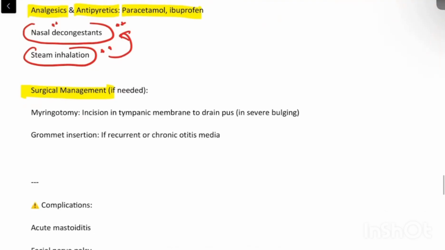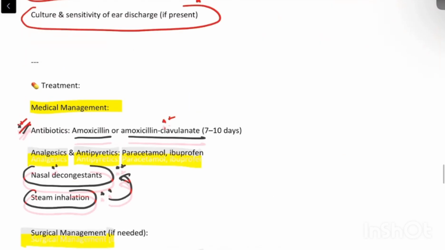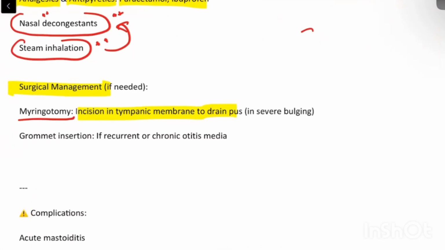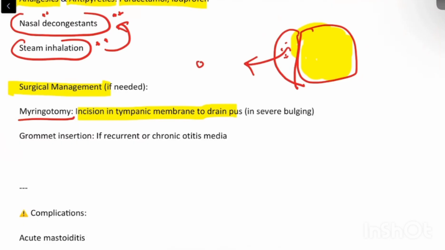Surgically, we will manage the case if needed. So what is the surgical procedure we will do? It is called myringotomy. That is putting an incision over the tympanic membrane to drain the pus. Just like I told you before, there will be accumulation of secretion in the middle ear, and once these secretions start piling up, it will start pushing the tympanic membrane, and the tympanic membrane becomes bulging, and eventually there will be rupture of this tympanic membrane and there will be otorrhea.